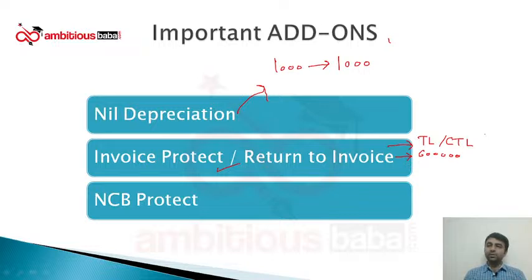He purchased the vehicle for how much? Let us assume the value has not changed and he has purchased the vehicle for 10 lakh rupees. So if he has opted for this cover, in simple words, he will get the full 10 lakh rupees at the time of a total loss claim. It is as simple as that. Now this is the description of the cover in the simplest form.